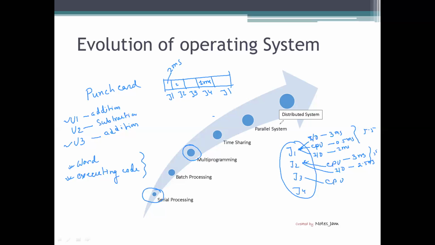And the next one is the parallel system. In a parallel operating system, multiple processors are there, executing in parallel, and one job can be decomposed into different parts. In a parallel system, the jobs are something different. So maybe there is a job 1, and this job 1 has different parts. Suppose job 1 has 3 components, or you can say function 1, function 2, function 3.